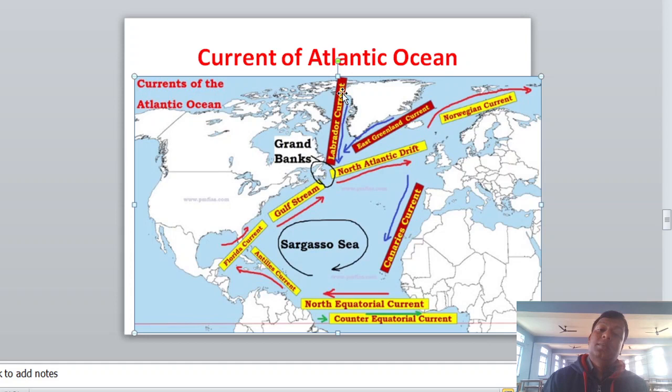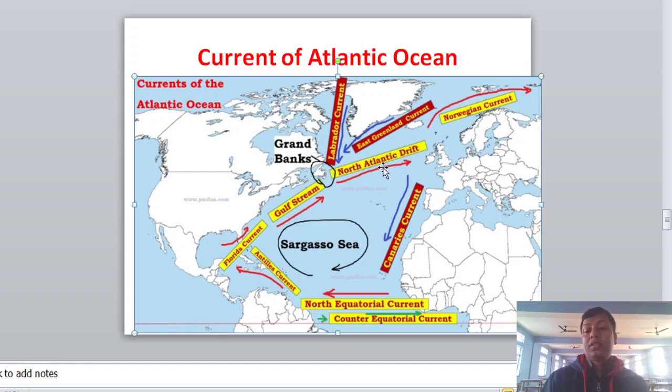From Labrador there is a cold current, and with this cold current and the help of winds, many icebergs come, and it is called the ice wall. Because both warm and cold currents meet here, this is an area of lukewarm water, and due to this it is an area of breeding of fishes.